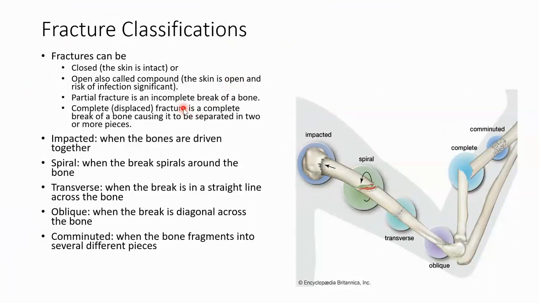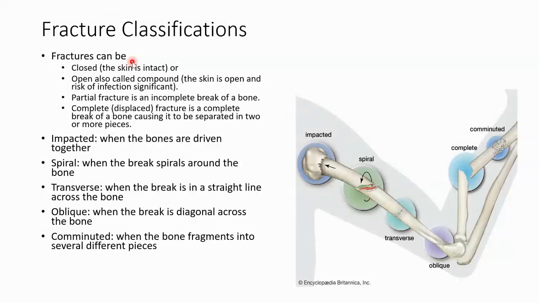It's said that every person will experience 2 broken bones in their lifetime. So that's a lot. And so just a couple things I want to talk about before I talk about classifications that I don't have on this slide. It's just kind of helpful to know. The common causes of fractures. Number 1 is falls. People fall. Whether it's from a high height or not.